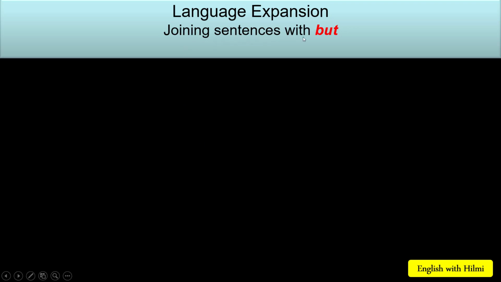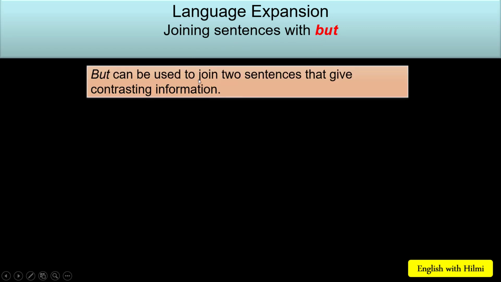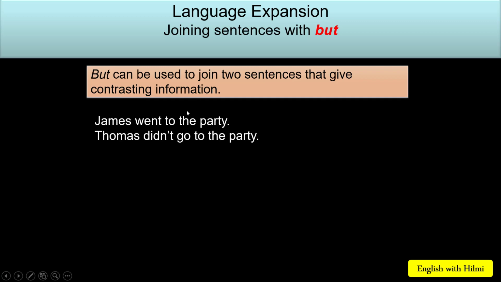Joining sentences with but. But can be used to join two sentences that give contrasting information or opposite information. Okay, we are going to see some examples. James went to the party. Thomas didn't go to the party. So the second sentence is the opposite of the first one.